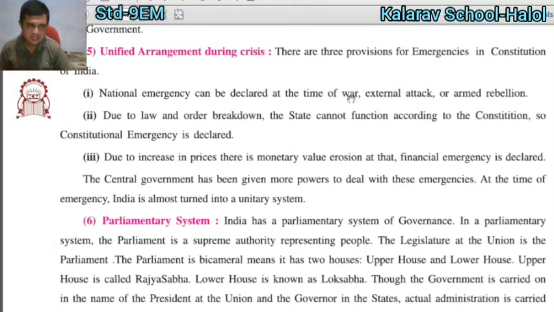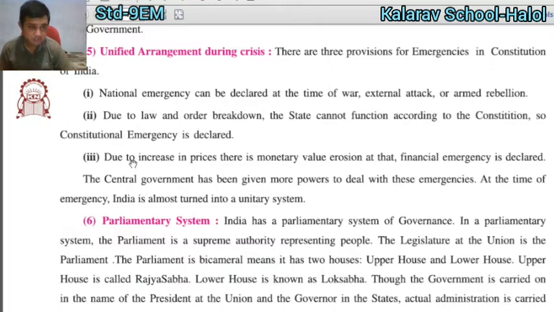National emergency can be declared at the time of war, external attack or armed revolution. Number 2 is due to law and order breakdown. If any person, community or crowd breaks the law and order, the state cannot function according to the constitution. In that situation, constitutional emergency is declared. So emergency is declared in these two situations.